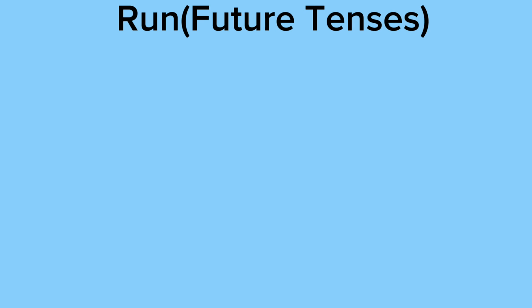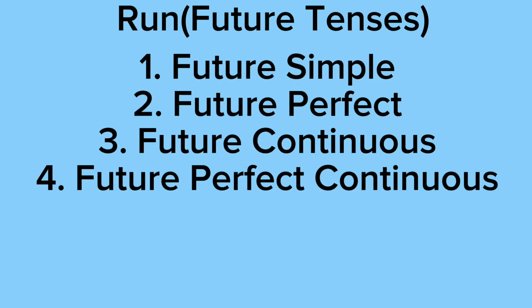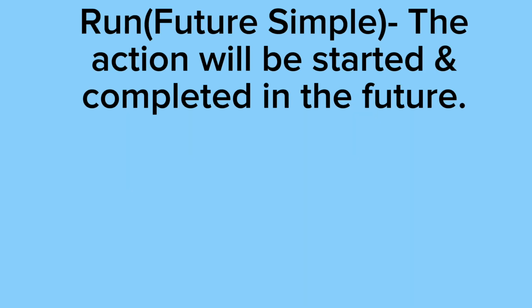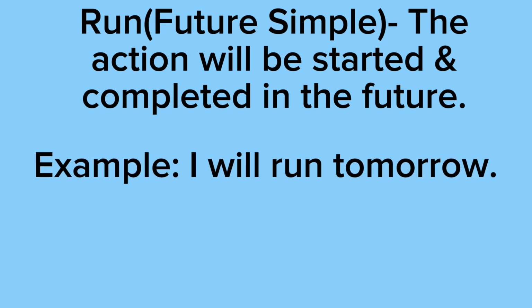Lastly, we have run in the future tense, which comes with future simple, future perfect, future continuous, and future perfect continuous. And I'll be elaborating on these in the next few slides. Future simple means the action will be started and completed in the future. Our example says, I will run tomorrow. As you can see, this just simply means that I will be running tomorrow. It's something that will be happening in the future.